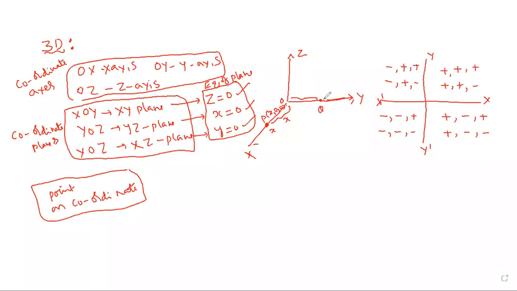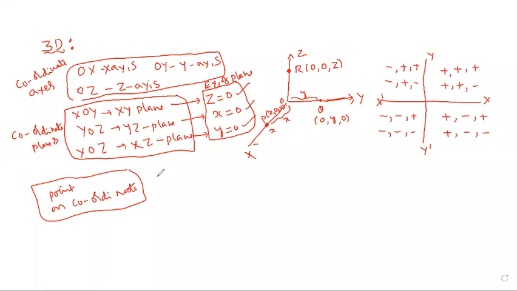Q on the y-axis. We have only the y distance, no x, and z is also 0. The point on the z-axis has no x, no y, only the z coordinate. Okay? So these are the points on the coordinate axis.